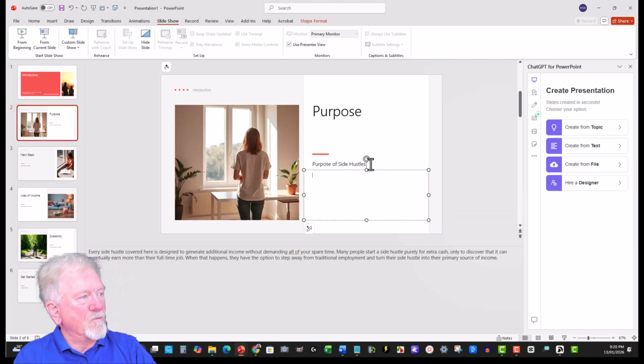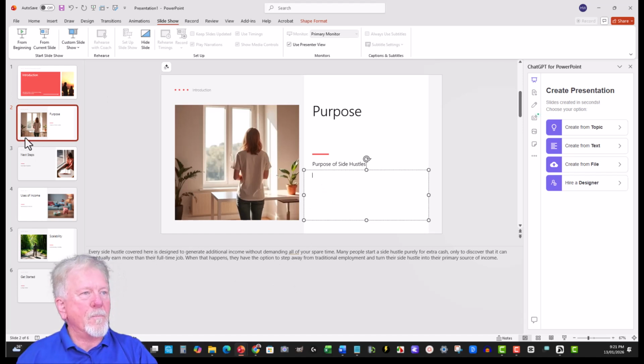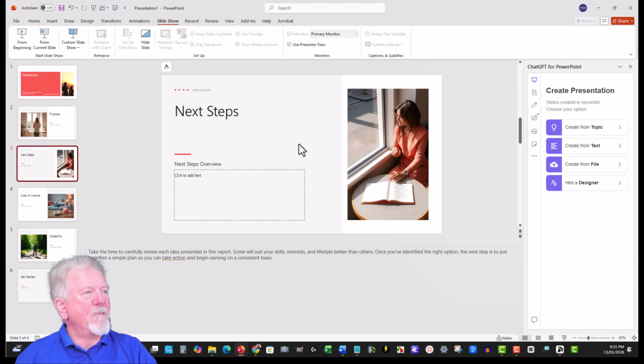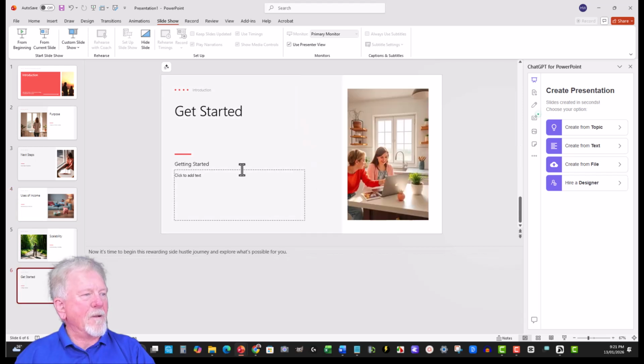Then all you need to do is just do some transitions. Purpose of side hustle. And you can also, if you want to, put a few dot points there. If you think that there's something that could be added into dot points, you can add that in there as well. And that goes the same for this. But if you have something, I prefer not to have my screens too cluttered if I can avoid it. So it just becomes less distracting. Now, as I said, if you can manage to put it in here and make sure that it's got some dot points and stuff like that, I would highly suggest you do that. But this is fine as well.